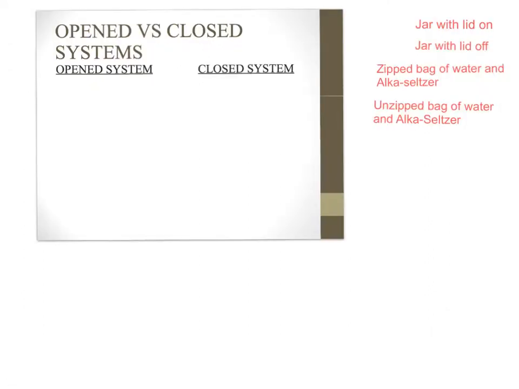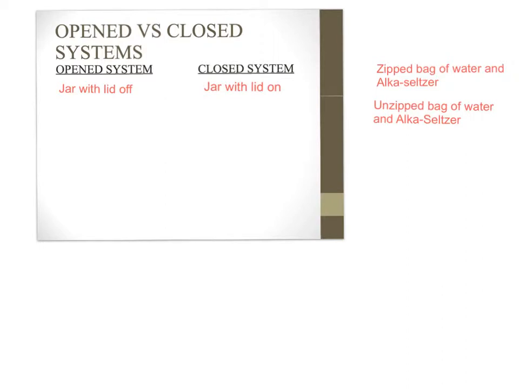Let's compare the two systems, the open versus the closed system. So let's take an example of a jar. If the jar has the lid on tight, then we are looking at a closed system. And if the lid is not on the jar, that is an open system. That means that anything that resides inside the jar, if the lid is on, the material or the substance will stay inside the jar. But if the lid is off, it can possibly escape.